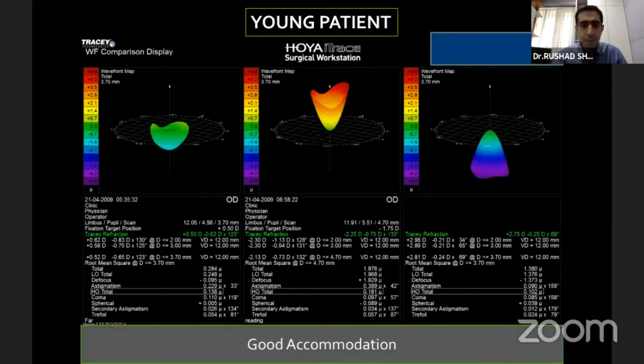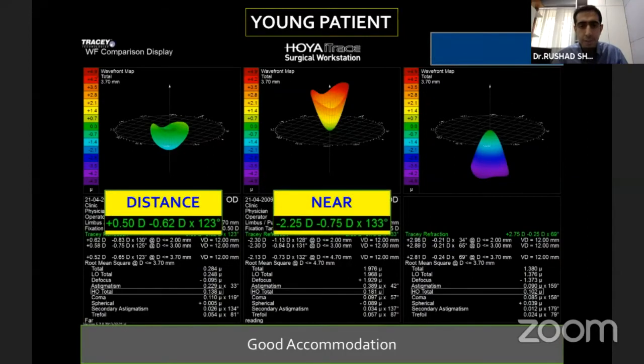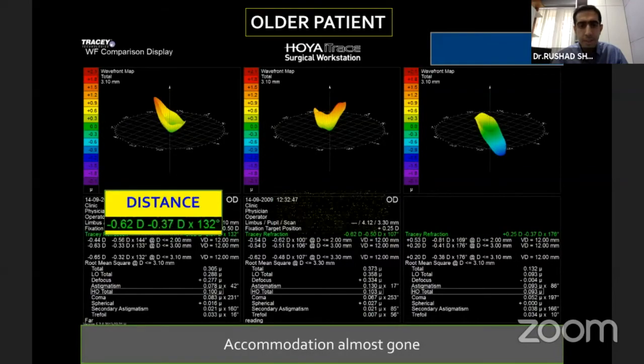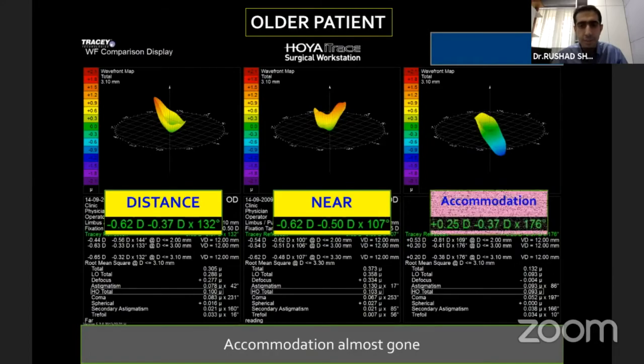The iTrace also helps us to measure accommodation by giving specific targets. So it has the ability to give you a distant target as well as a near target. And you can look at how differently the refraction is there also in different pupillary zones. So this is a patient with good accommodation, and a different patient in whom the accommodation is nearly lost. There's no change in the refraction.